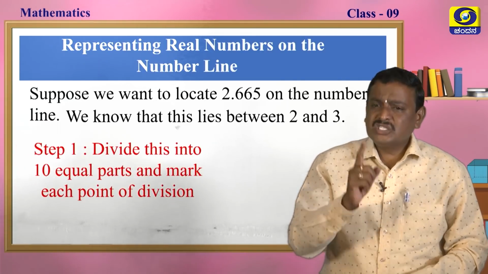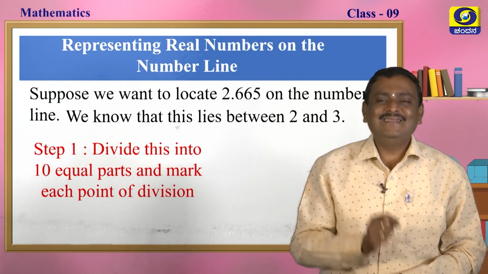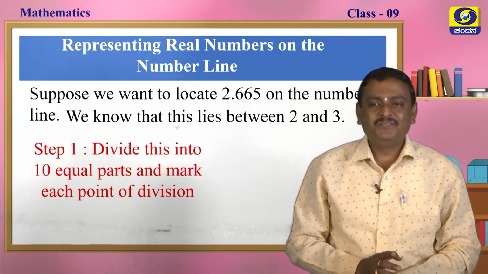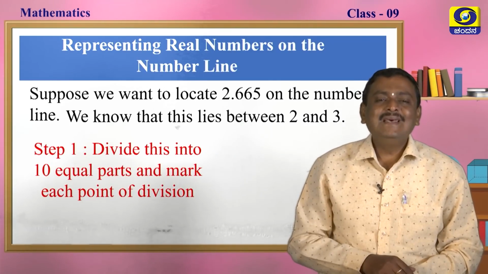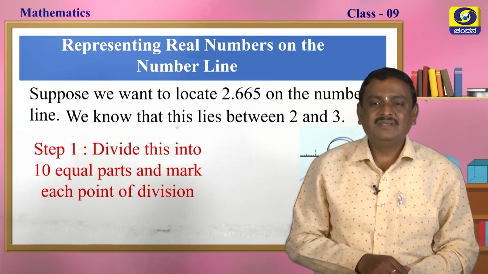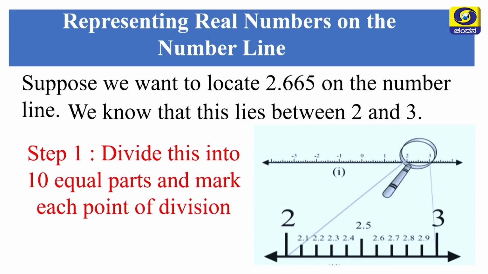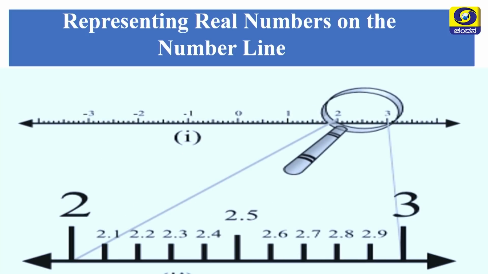Step 1, what to do now? Divide this into 10 equal parts. That is, between 2 and 3, you have to divide it into 10 equal parts and mark each point of division. See, like this, my dear students, you divide 2 and 3 into 10 equal parts and mark each point of division, that is 2.1, 2.2, 2.3, 2.4, 2.5, 2.6, 2.7, 2.8, 2.9, like that. If I magnify, you can see very clearly.